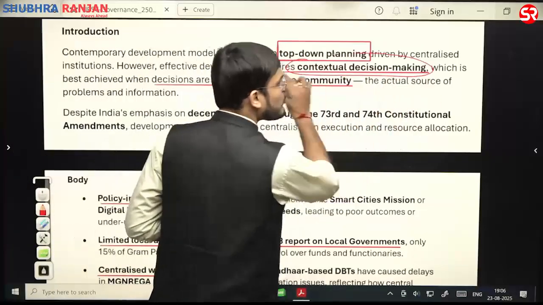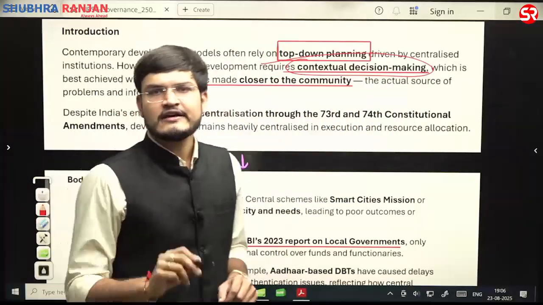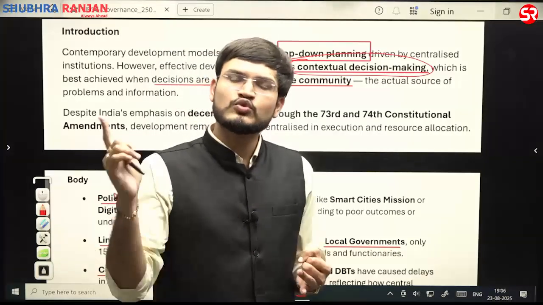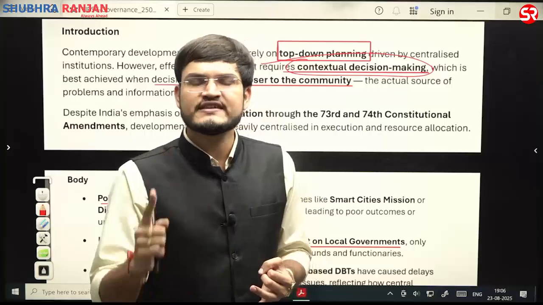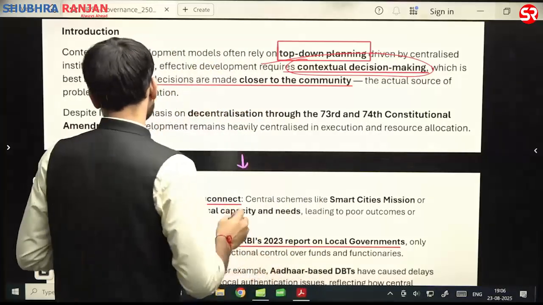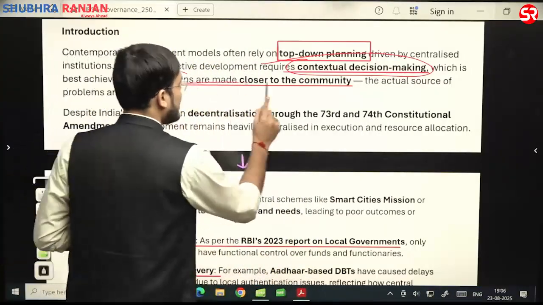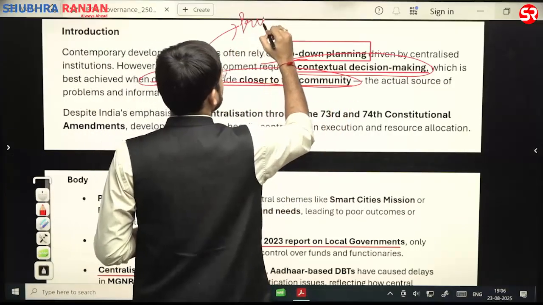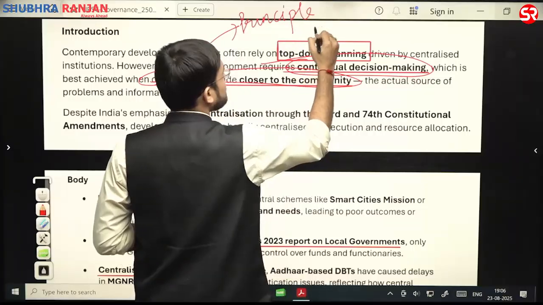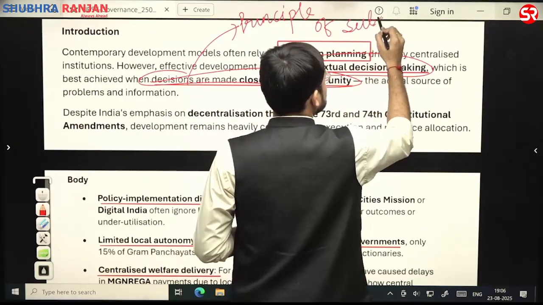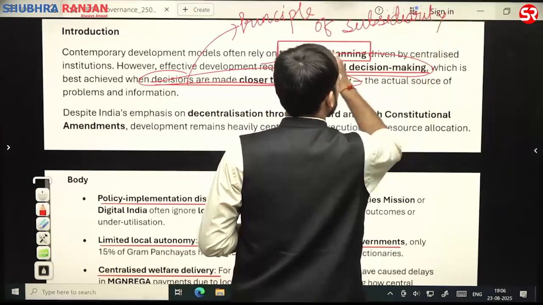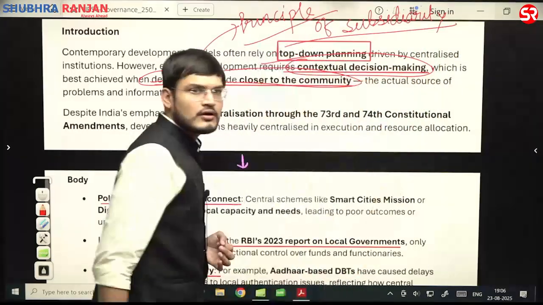मतलब ग्राउंड में लोगों को क्या चाहिए, आपको वो समझाना है. For example, at ground level, what people actually require, what they demand, and according to their demand and need, those policies should be fitted. That is best achieved when decisions are made closer to the community. This is also called the principle of subsidiarity. प्रिंसिपल ऑफ सब्सिडियरिटी, that is, जिस भी लेवल पे जो पॉलिसीज बहुत इफेक्टिव हो सकती हैं, उसी लेवल पे वो पॉलिसीज बननी चाहिए, है कि नहीं?